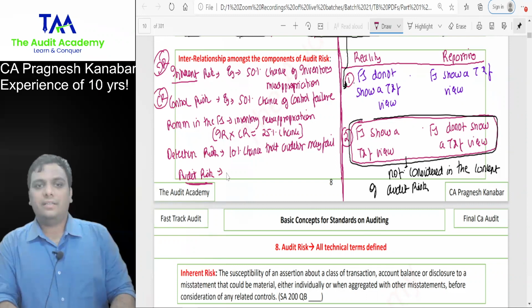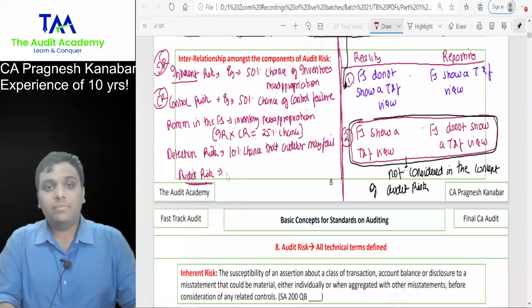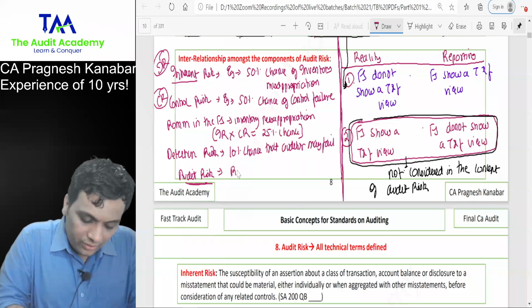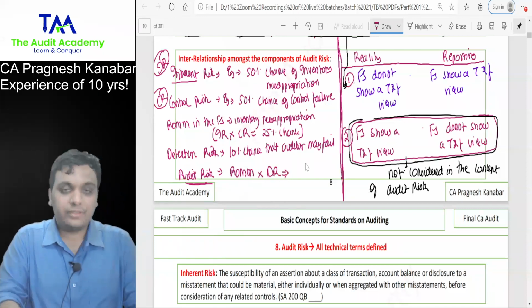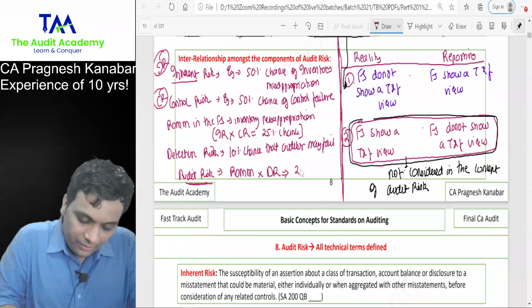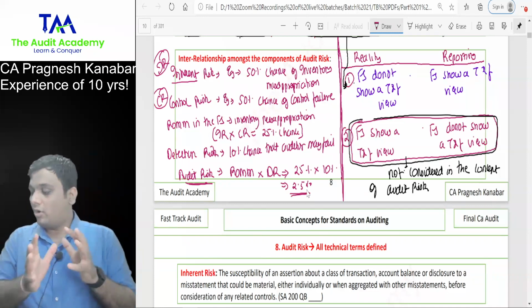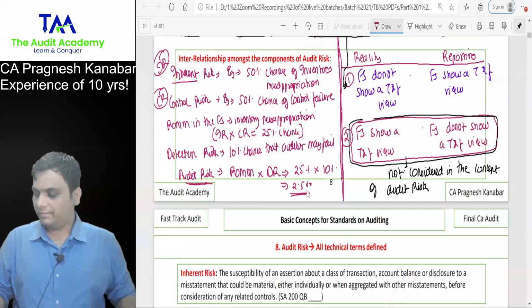25% chance that inventory will be misappropriated, and 10% the auditor may not be able to detect it. So risk of material misstatement into detection risk, which is nothing but 25% into 10%, which is nothing but 2.5%. That is the chance that even the auditor may fail. Even if you count, you will come to know about this.